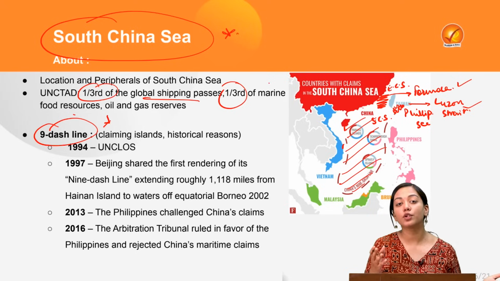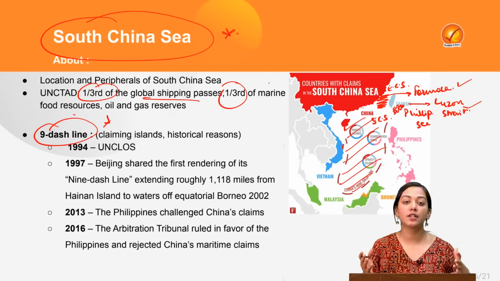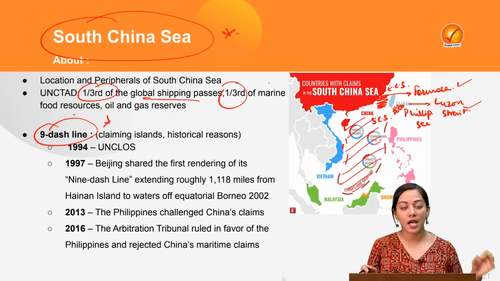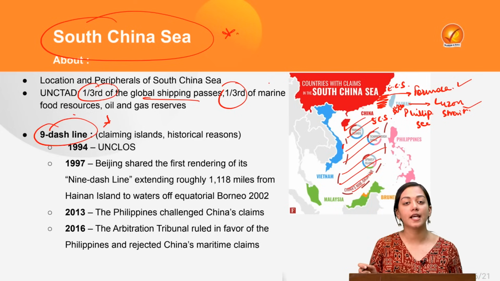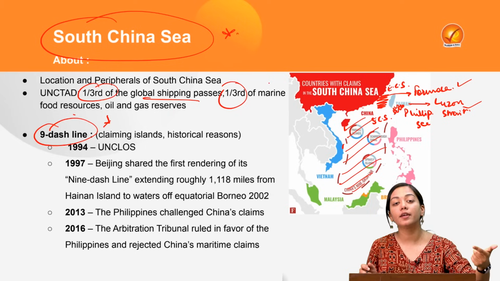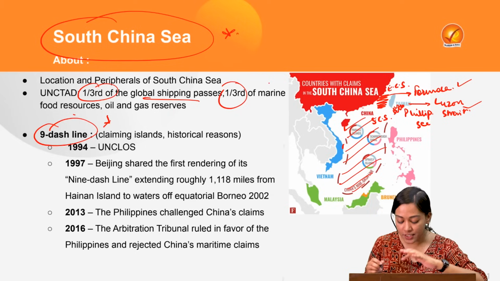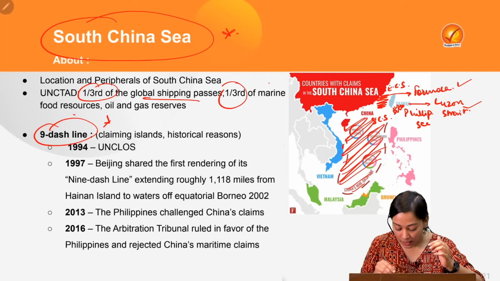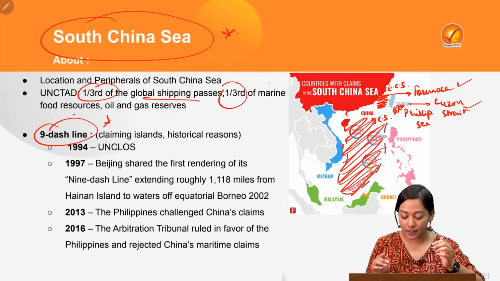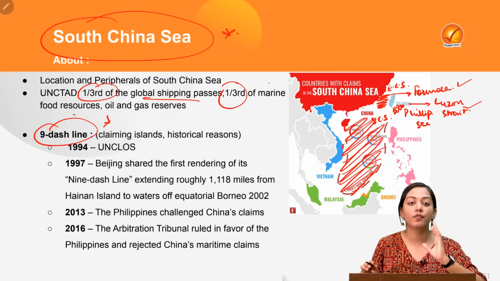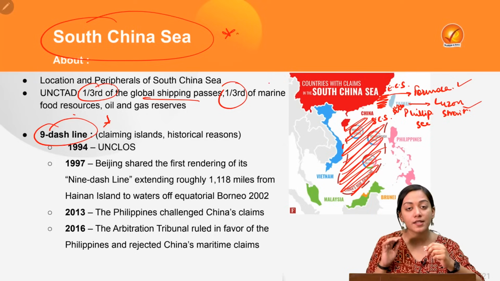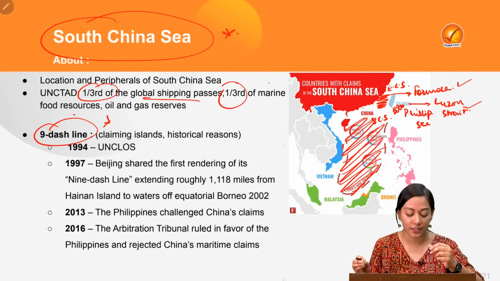No, because according to the rules of UNCLOS, the United Nations Convention on the Law of the Sea, which was formed in 1982, a country cannot have its jurisdiction beyond 200 nautical miles from its boundary. But here China is claiming more than 80% of the territory in the South China Sea. And that is the point of contention brought forward by other surrounding countries, especially the Philippines.